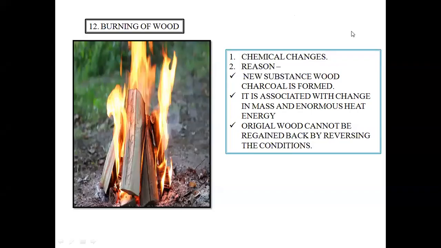But over here, when we take the same piece of wood and try to burn it, what happens? First of all, a new substance called wood charcoal or ash is formed. Okay? This is a completely new substance.